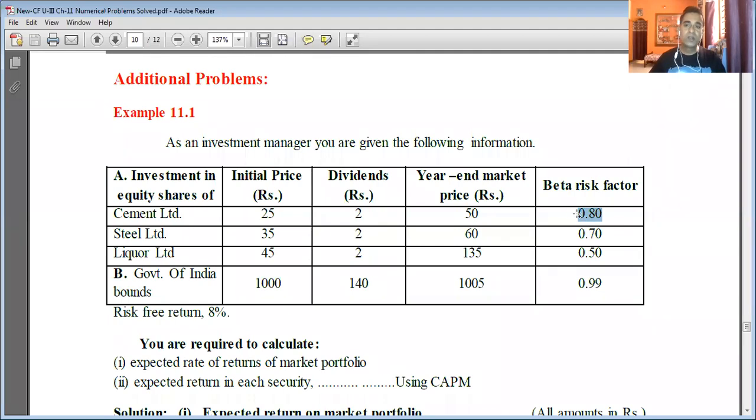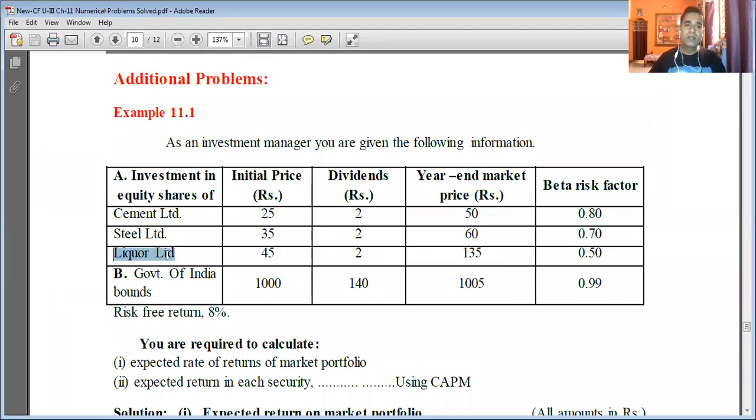Remember, it is not cost of capital, it is the beta risk factor, 0.8. Next, equity shares of Steel Limited. The initial price was 35 rupees. The dividend on Steel Limited is 2 rupees, and the year-end market price is 60 rupees. It means the equity share price of Steel Limited has also increased. The beta risk factor of Steel Limited is 0.7.